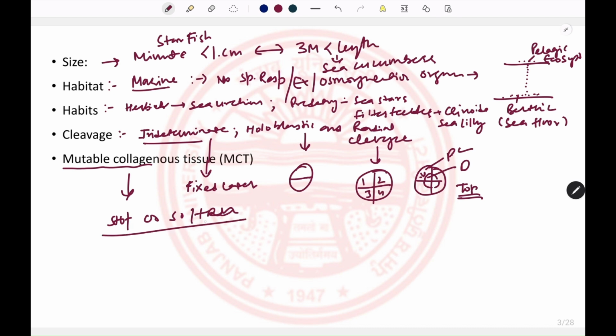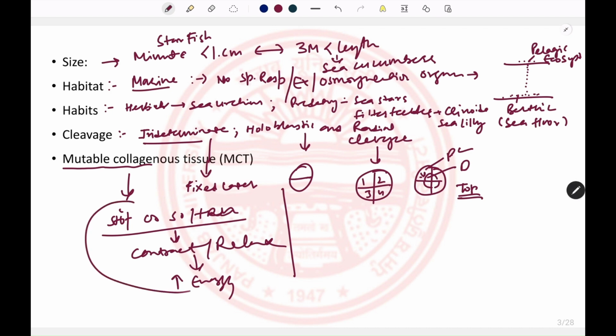However, for this stiffness or softness, the organism requires muscles to contract or relax, which requires very high energy. And the echinoderms have a low respiratory rate, so they must conserve energy.